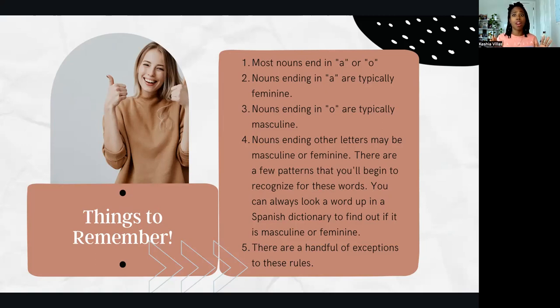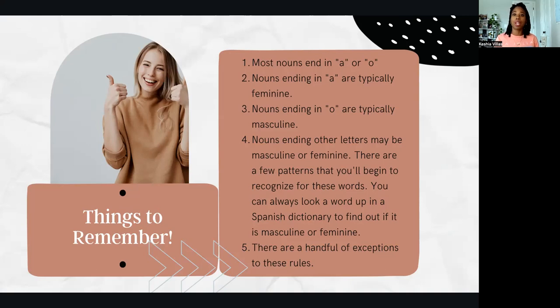Of course, there are exceptions, but top of the line, if you're going to guess whether a noun that ends in an A is masculine or feminine, it's most likely going to be feminine. If you see a noun that ends in an O, it's most likely going to be masculine, which means you choose the adjective and or the article based on whether it is masculine or feminine as well. We'll look at examples of that in just a little bit.